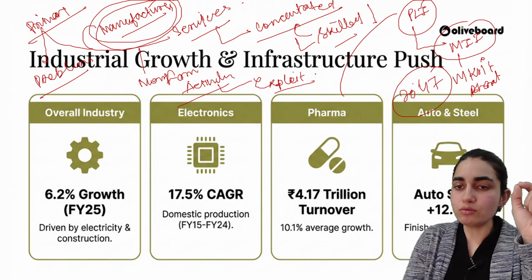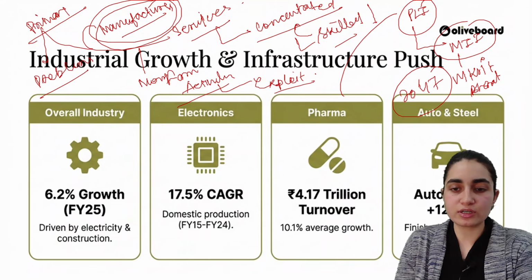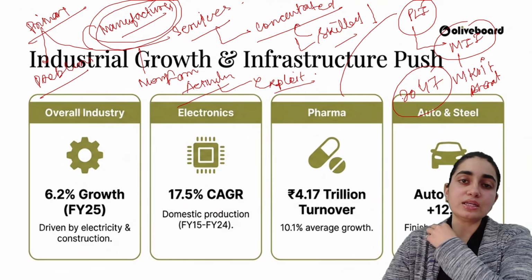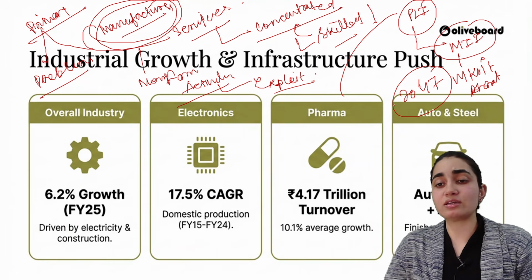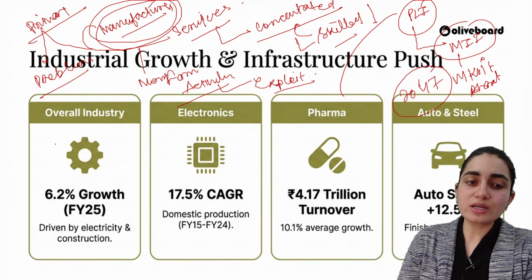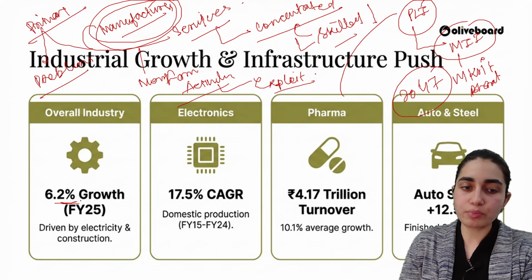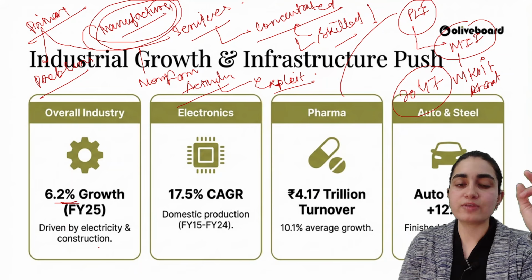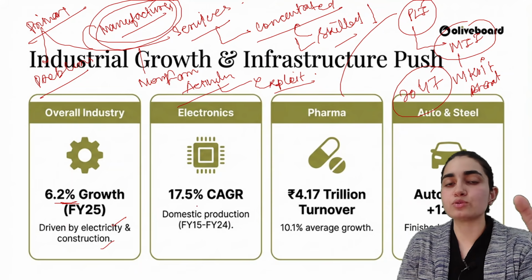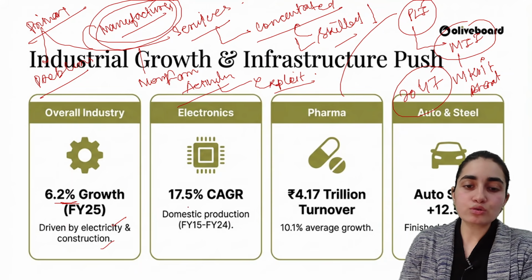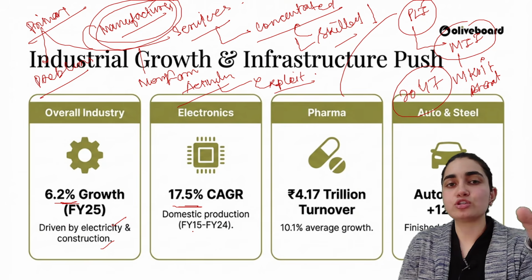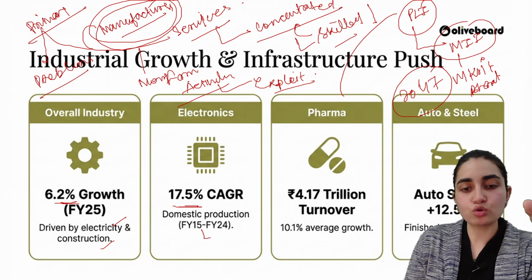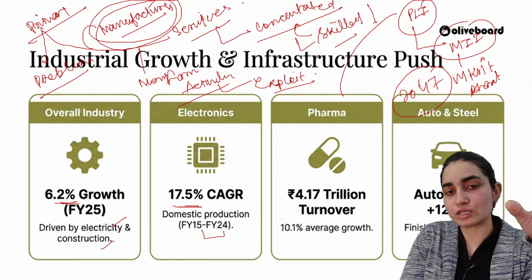Okay, again we need to work a lot. If it is showing better numbers, it doesn't say that we will become Viksit Bharat by 2047. We need to work on that. The overall growth is 6.2% in 2025, thanks to electricity and construction as well. The compound annual growth rate is standing at 17.5% from 2015 to 2024, and that too specifically in electronics.